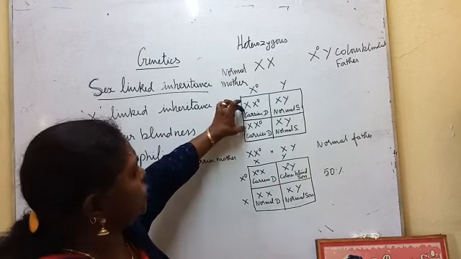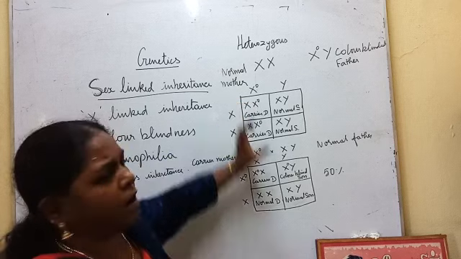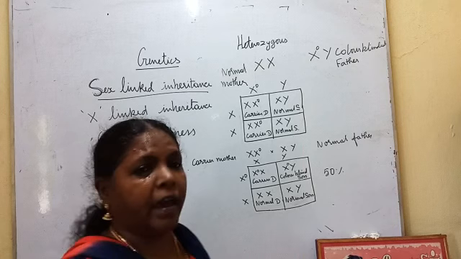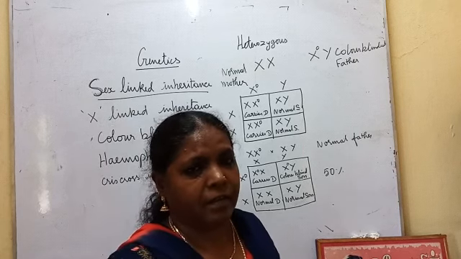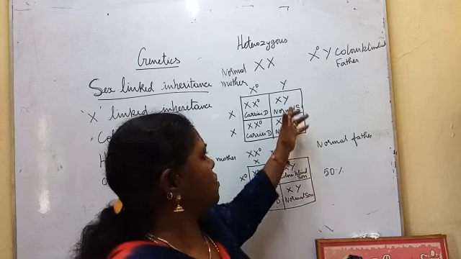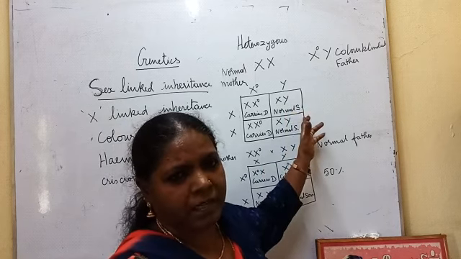So these two daughters are carriers. They can identify the colors, but they are carriers of the recessive gene. These two sons are normal sons.